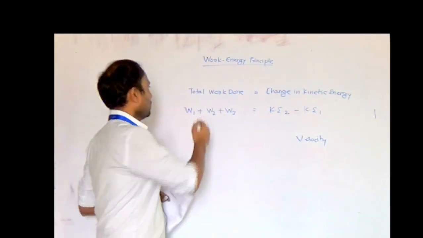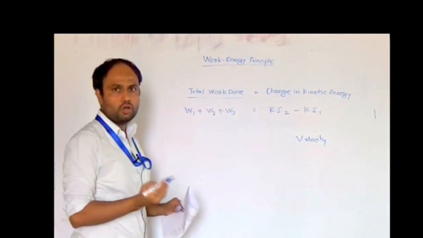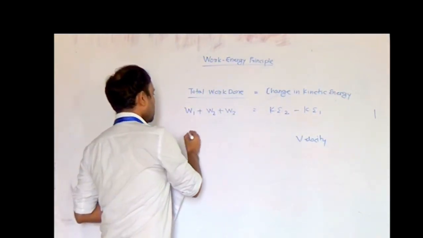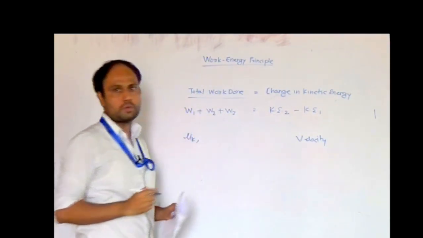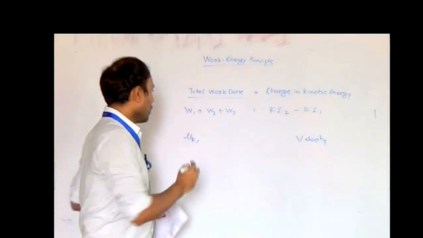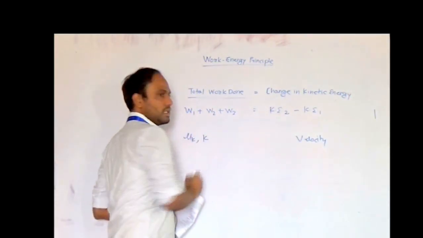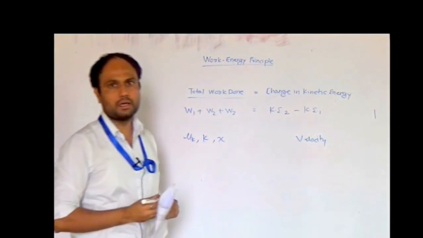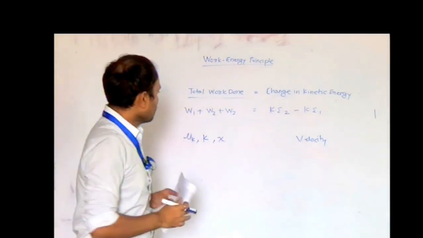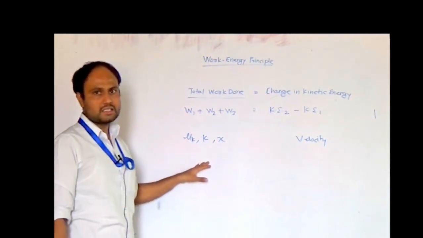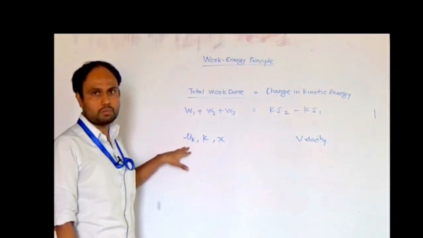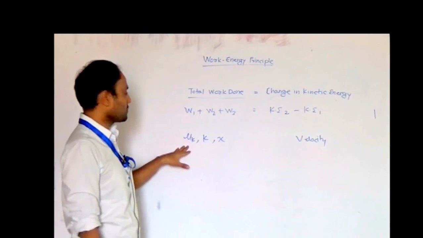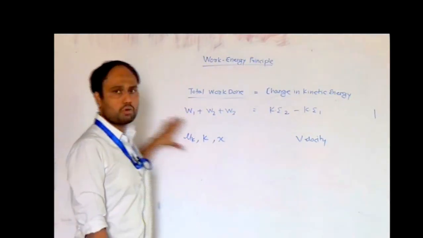Similarly in the total work done, the unknowns you may come across are mu k, the coefficient of kinetic friction, or k, the stiffness of the spring, or x, the distance travelled by the particle. You can observe that in this equation we consider mu k, the coefficient of kinetic friction, and not the coefficient of static friction, because the body is in motion.